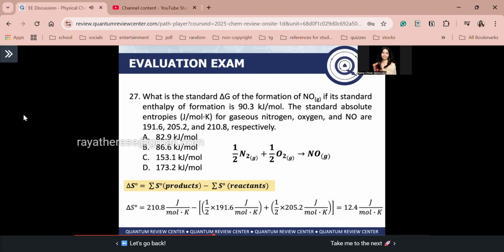Before we can solve for delta G of the formation of NO, to get the standard entropy change, that is equal to the standard entropies of your products minus the standard entropies of your reactants. Now guys, what equation will we use? We have no given equation, right? So we have to make the equation on our own. We have here the formation of NO, and the clue is that your reactants are nitrogen N2 and oxygen O2.